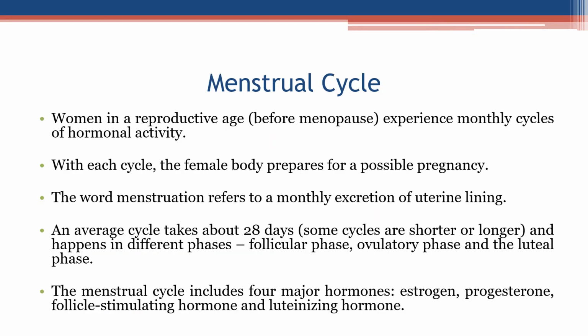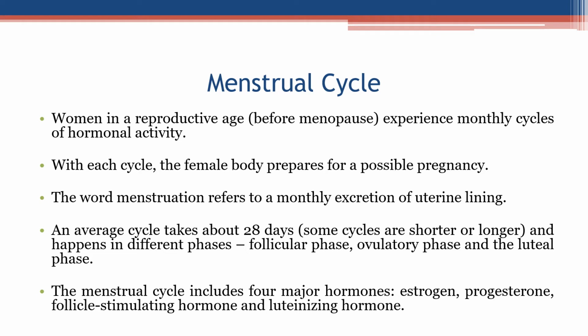Menstrual cycle. Women in reproductive age, before menopause, experience monthly cycles of hormonal activity. With each cycle, the female body prepares for a possible pregnancy. The word menstruation refers to a monthly excretion of the uterine lining. An average cycle takes about 28 days, some cycles are shorter or longer, and happens in different phases: follicular phase, ovulatory phase, and the luteal phase.